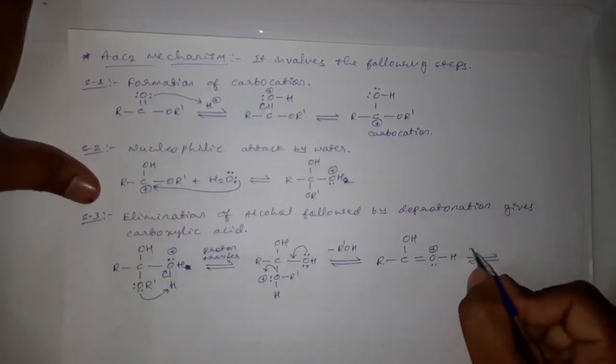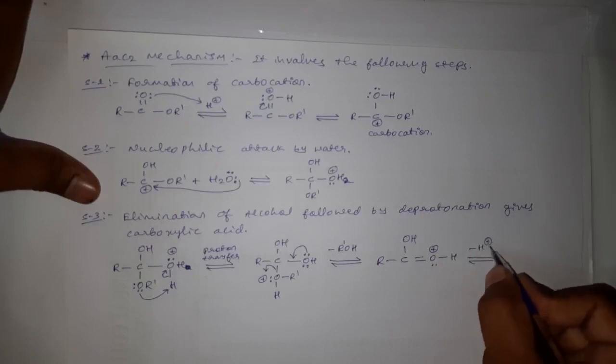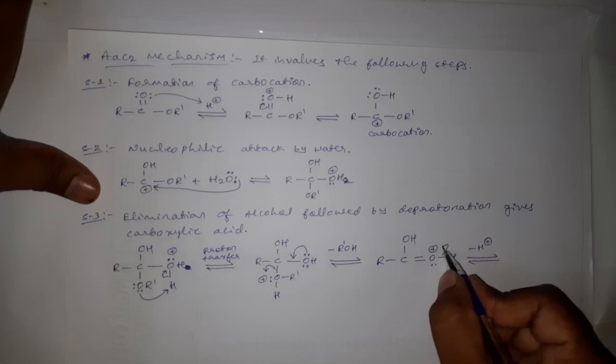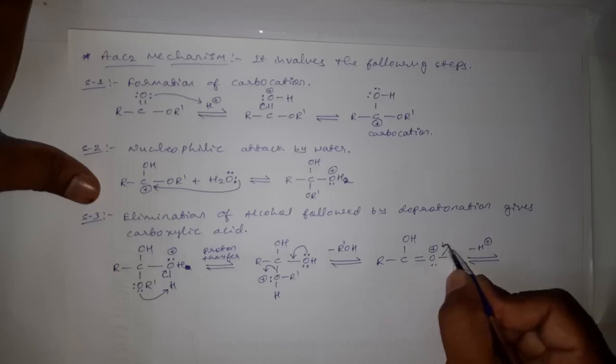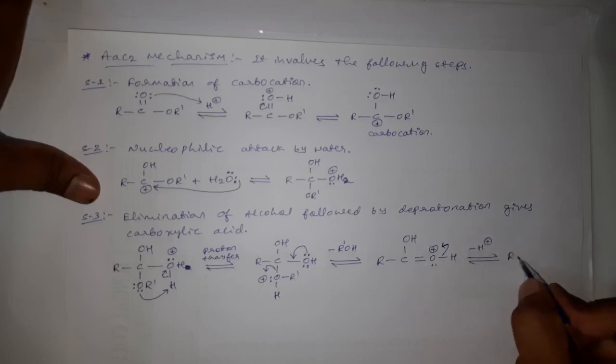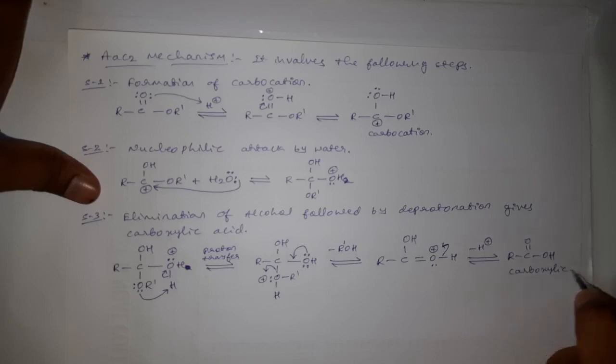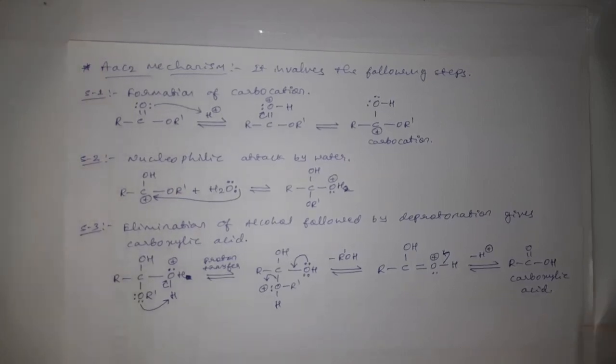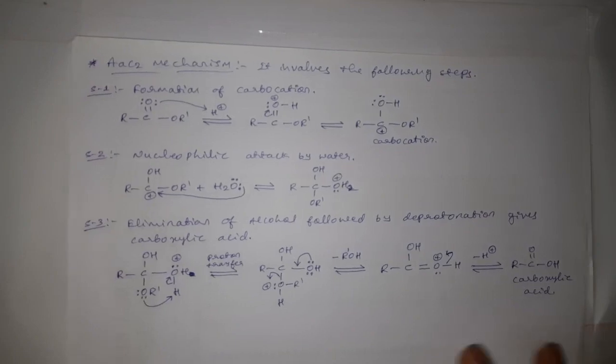Here deprotonation takes place, meaning the loss of a proton, and this oxygen will drag this bonded pair of electrons towards itself, and it leaves hydrogen and gives R C double bond O OH, that is carboxylic acid. Okay, this is the reaction mechanism for acid catalyzed hydrolysis of ester, or the AAC2 mechanism.